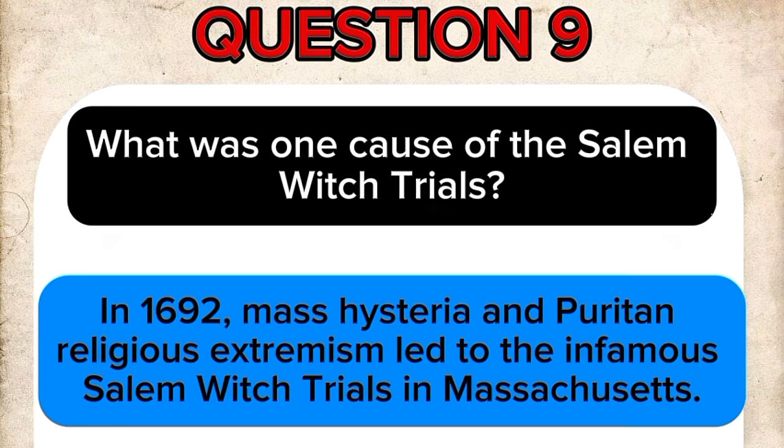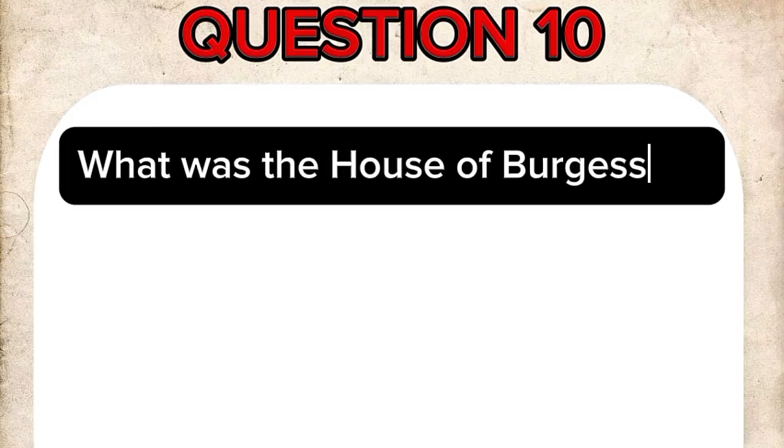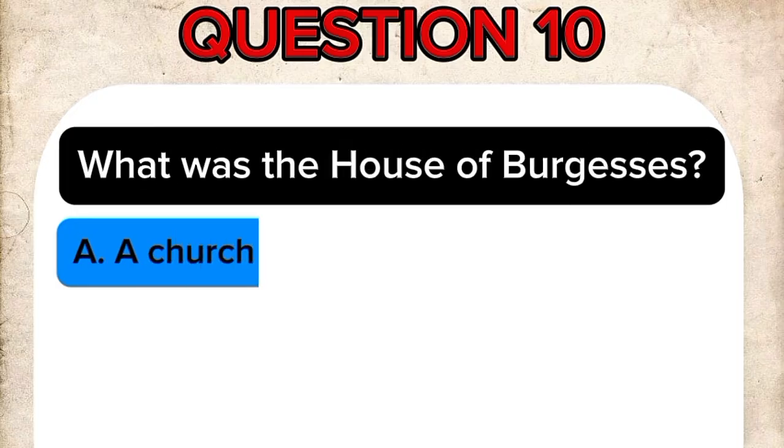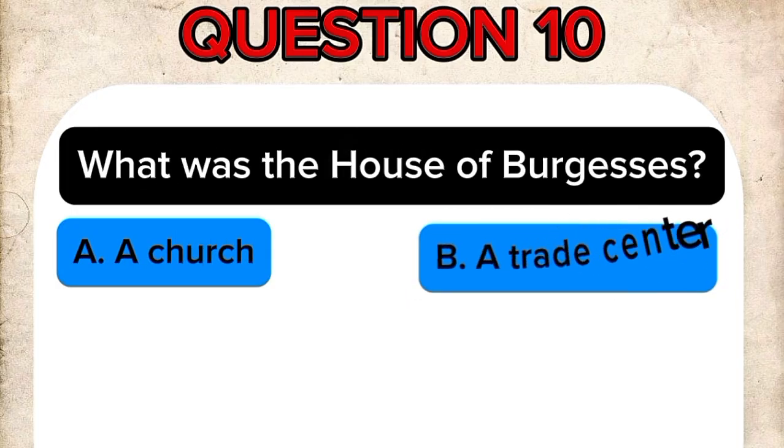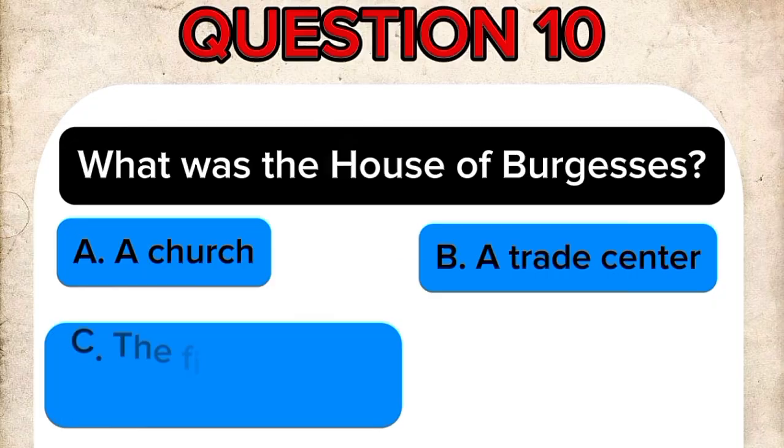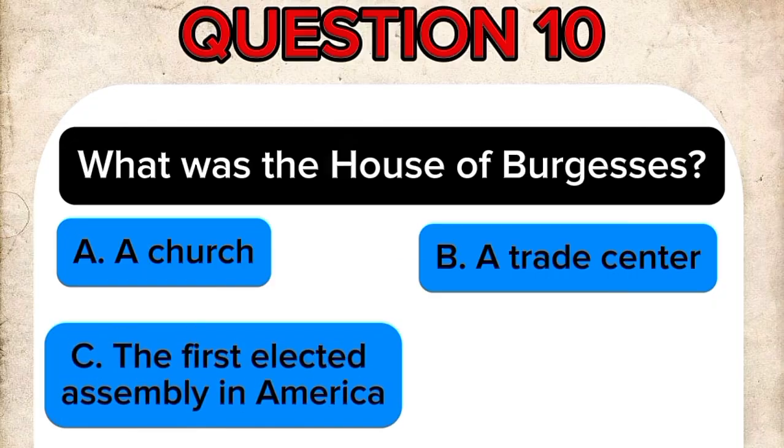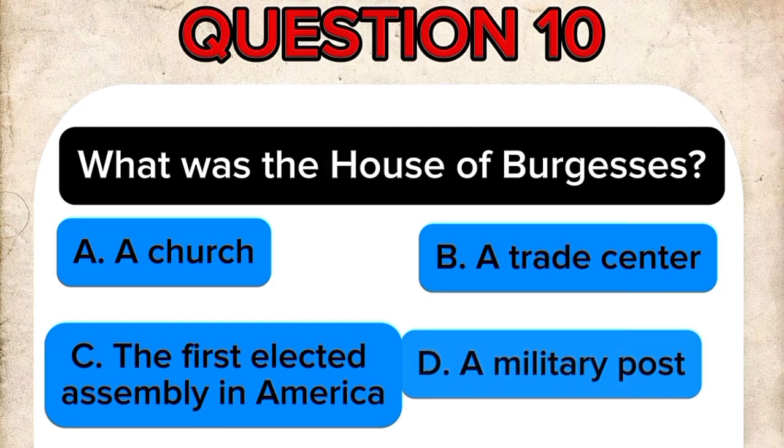Question 10. What was the House of Burgesses? A. A church. B. A trade center. C. The first elected assembly in America. D. A military post.